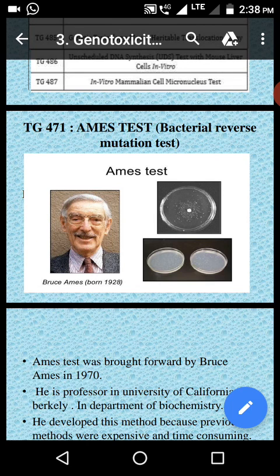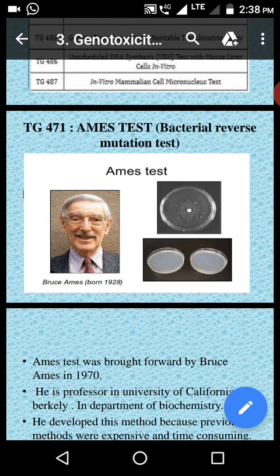Any drug which causes mutagenicity is called a mutagen, a mutagenic agent, which leads to mutations, either point mutations or frameshift mutations. Point mutation is a mutation in a single nucleotide. This is called a point mutation.